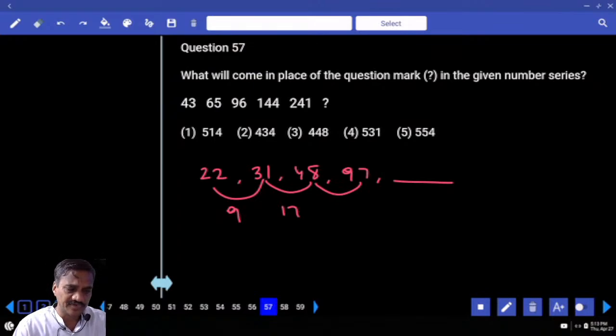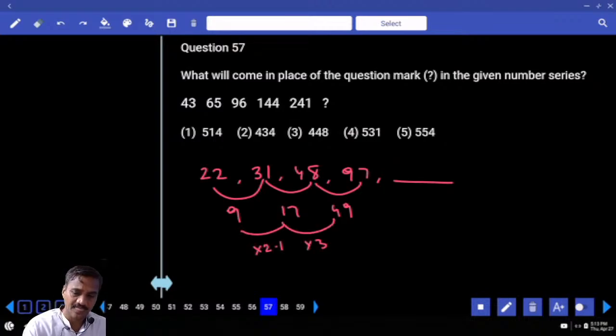48 and 97, the difference is 49, isn't it? 48 plus 49. Then tell me, what answer comes? 9 and 17, and 49 and 17, 32. 9 and this one, the difference is 8. 8 and 32. This can also be expressed as into 2 minus 1 and into 3 minus 2.